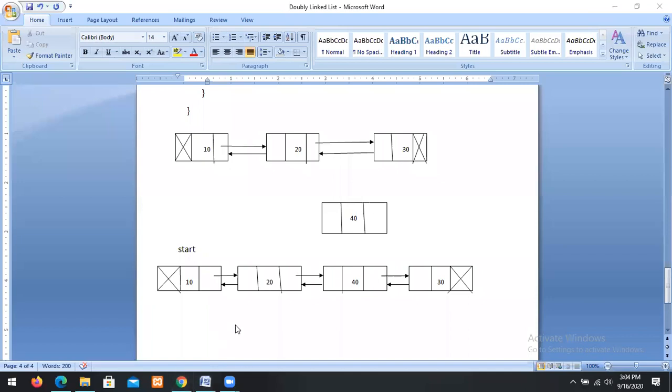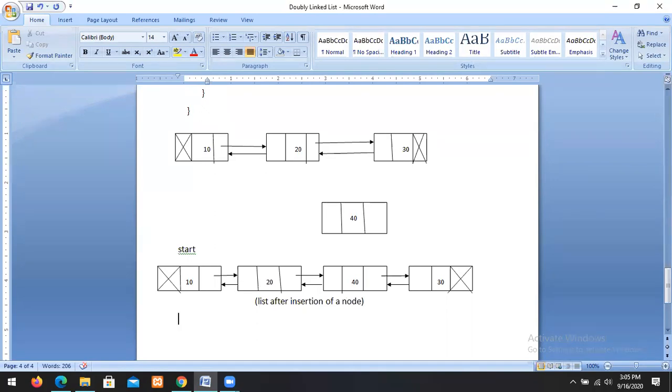So this is the list, and this is the process we are using. First of all, you have to draw the diagram. Before any implementation of a linked list, you have to draw a diagram. Once you can draw the diagram, then you will get the complete solution. Otherwise, you cannot. So this is the list after insertion of a node.